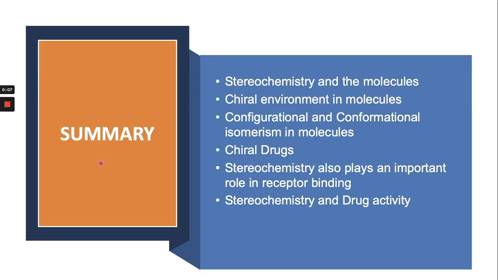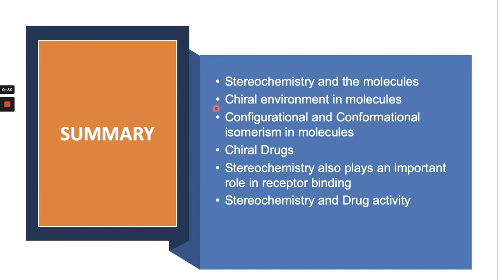From the lecture we have learned that stereochemistry is of critical importance to drug action, because the shape of the drug molecule is an important factor in determining how it interacts with various biological molecules, for example enzymes and receptors that it encounters in the body. We have seen that the chiral environment in the molecule is very important in order to create chirality in the molecule.